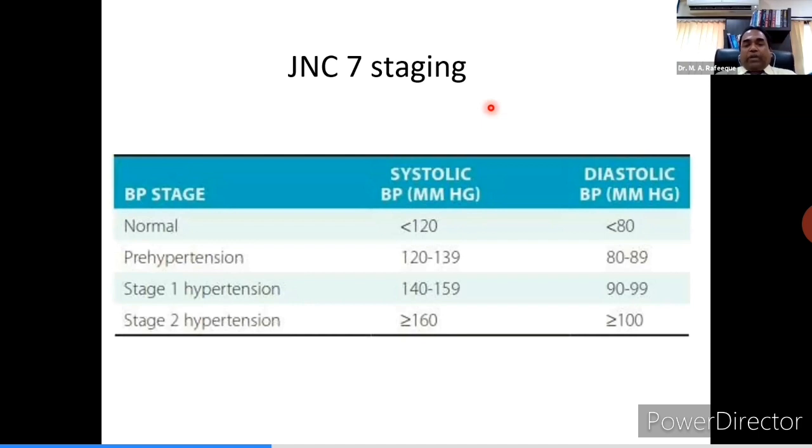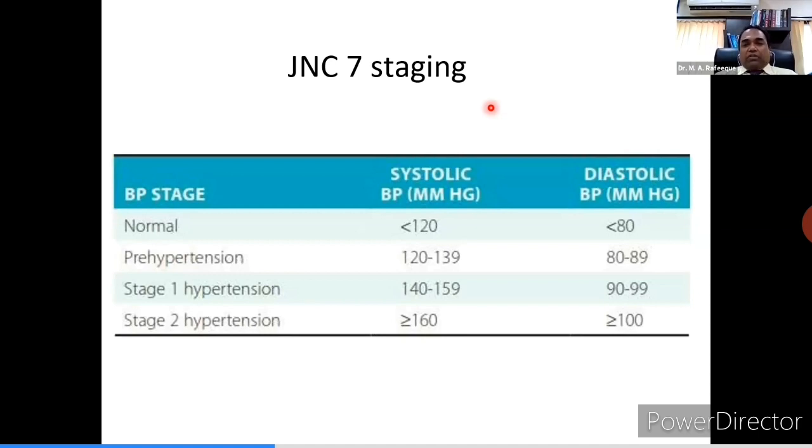Pre-hypertension 120 to 139 systolic and diastolic between 80 to 89. Stage 1 hypertension, systolic between 140 to 159, diastolic between 90 to 99, and stage 2 hypertension more than 160 systolic and more than 100 diastolic. It was the staging given in 2003.